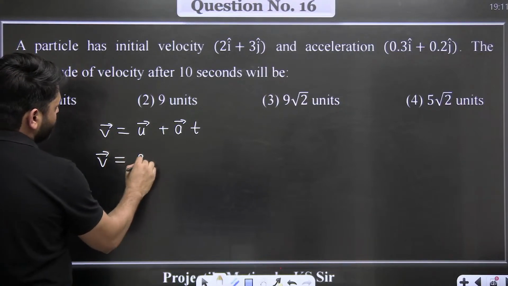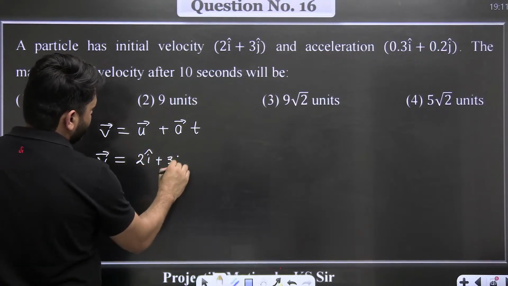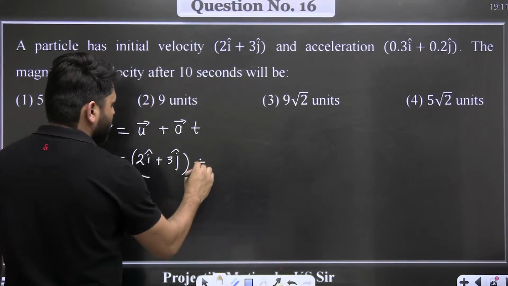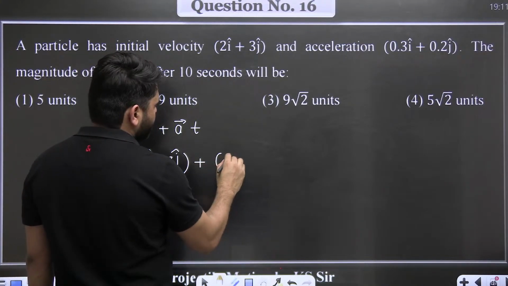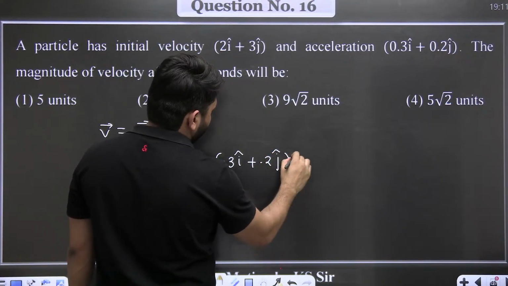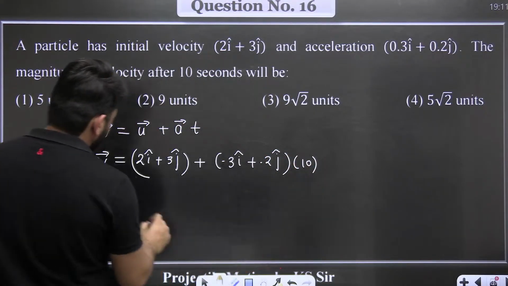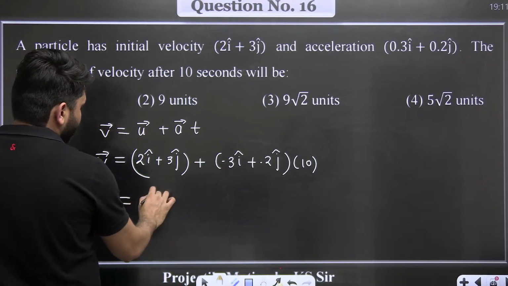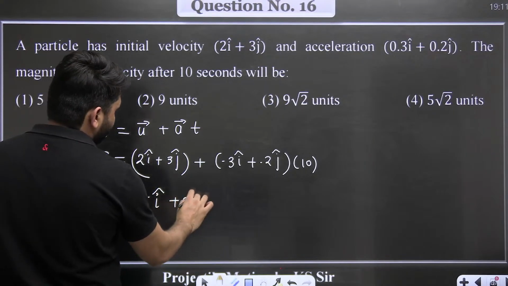So the v vector comes out to be 2i cap plus 3j cap plus the a vector, 0.3i cap plus 0.2j cap, into 10. So the v vector comes out to be 5i cap plus 5j cap.